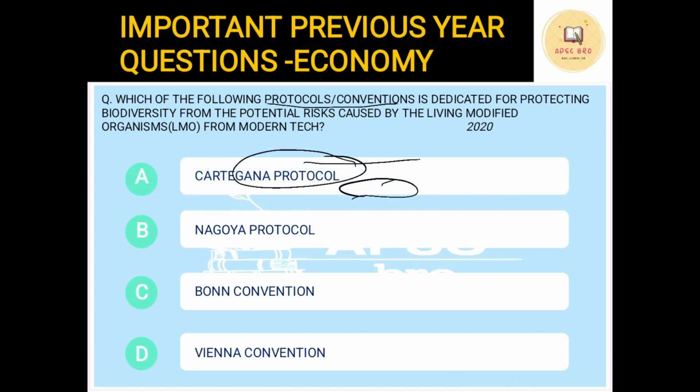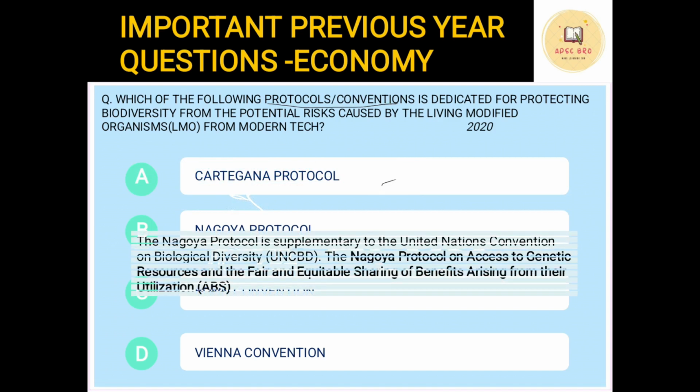Next protocol is the Nagoya Protocol. Nagoya Protocol is supplementary to the United Nations Convention on Biological Diversity. So the UNCBD convention, it is supplementary to that, the Nagoya Protocol. It deals with access to genetic resources and the fair and equitable sharing of benefits arising from their utilization.